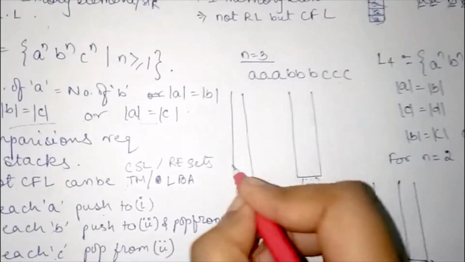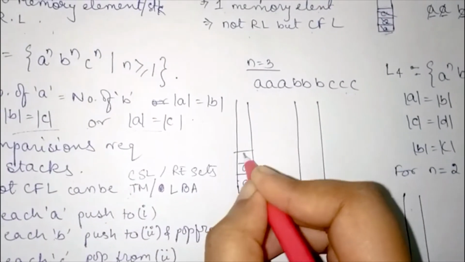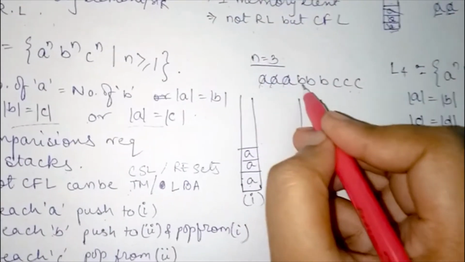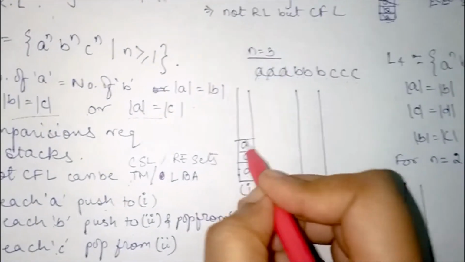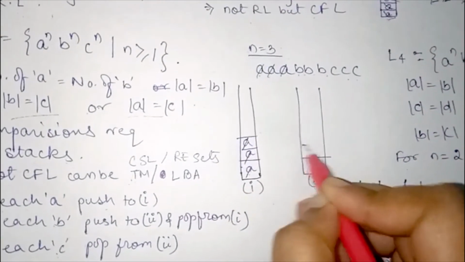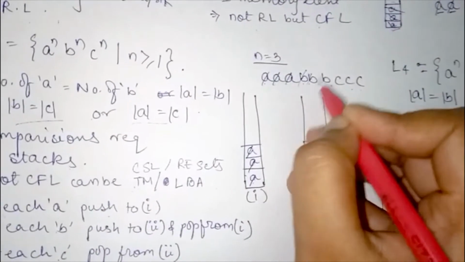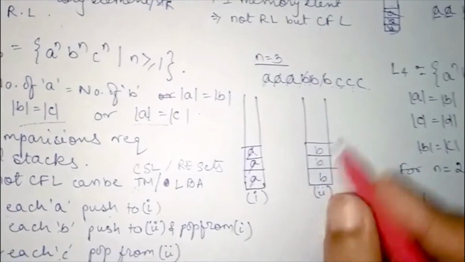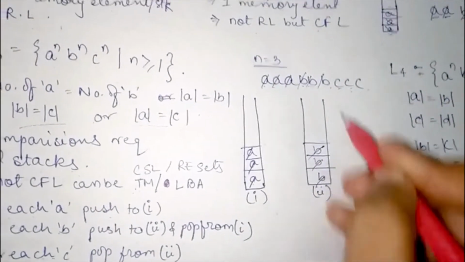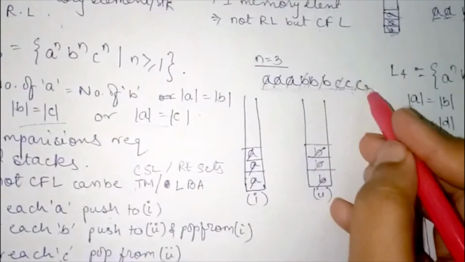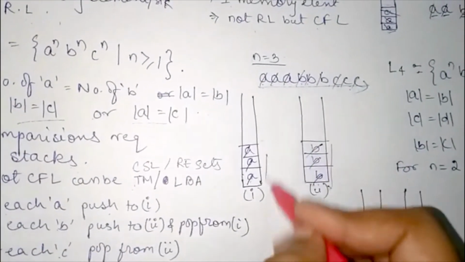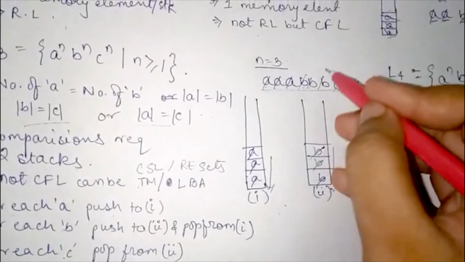So for each A, push, then for each B, pop from here and push to here, and then for each C we will pop. So my input string is empty and both the stacks are empty, therefore this is a valid string.